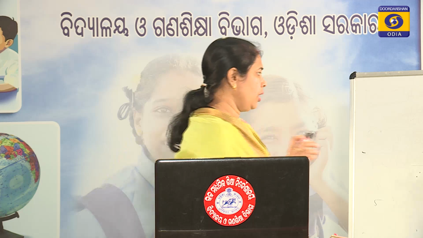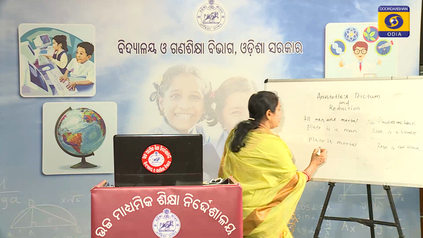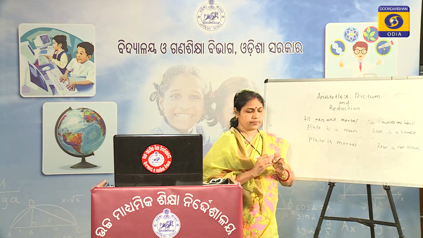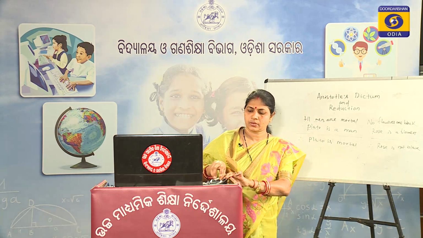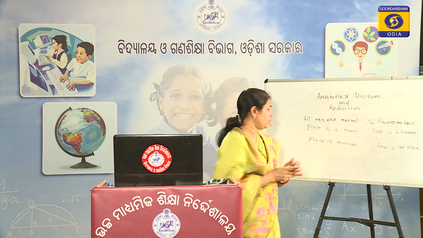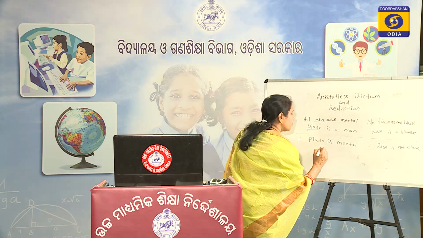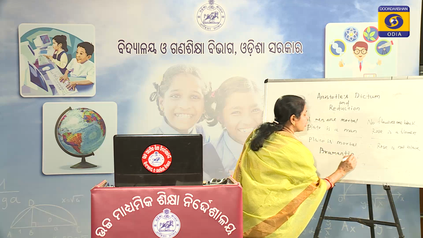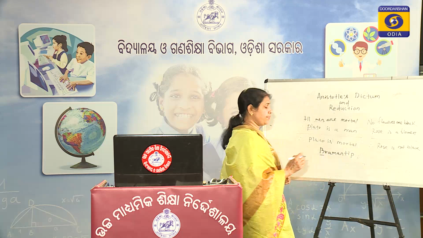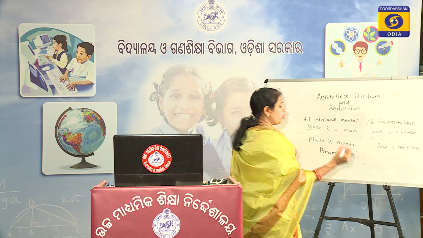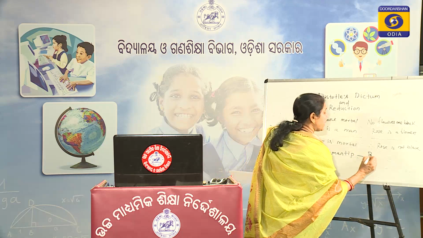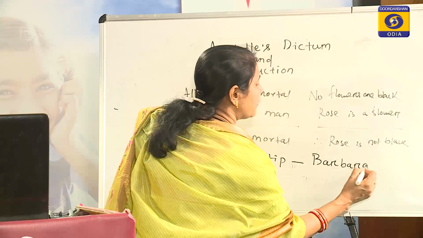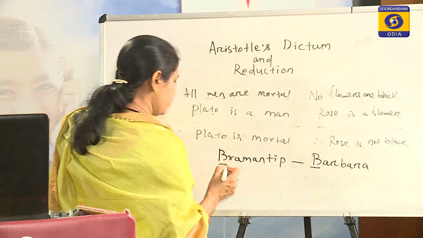For example, we take Bramantip, a mood of the fourth figure. The initial letter is B. So here Bramantip will be reduced to the first figure's Barbara. Here the initial letter is B.